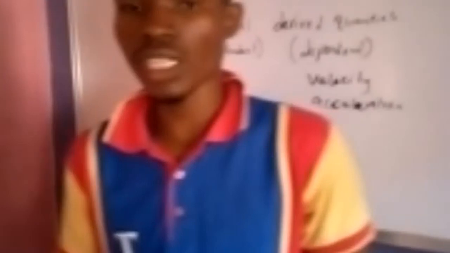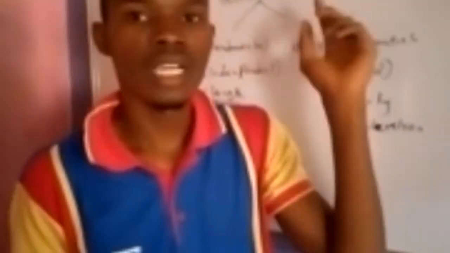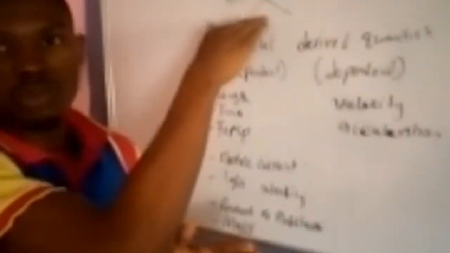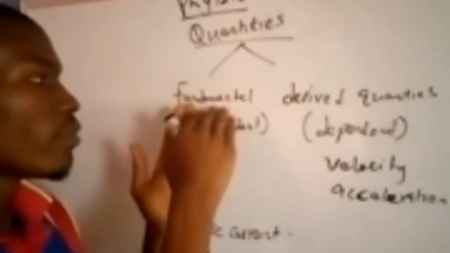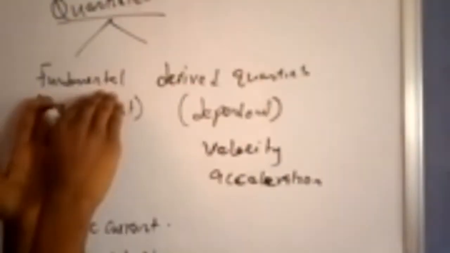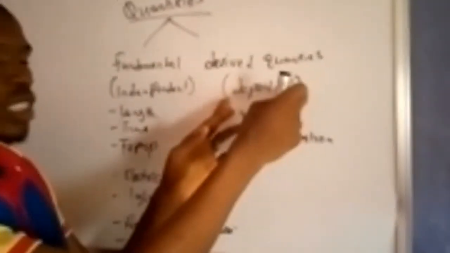Today we are going to start with physics 1210, popularly called mechanics, and we are going to start with what we refer to as quantities. There are two types of quantities: the fundamental quantities and the derived quantities. The fundamental quantities are those quantities that are independent; they do not depend on anyone, while derived quantities are quantities that are dependent. So anything that is dependent is unlimited.